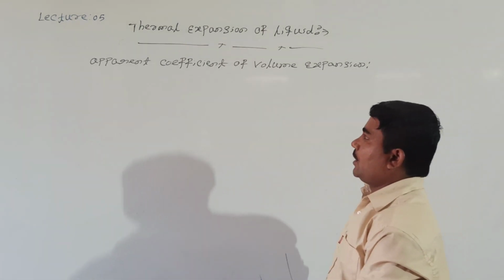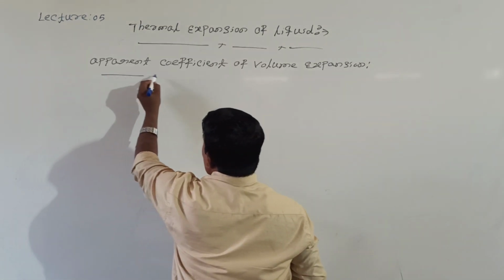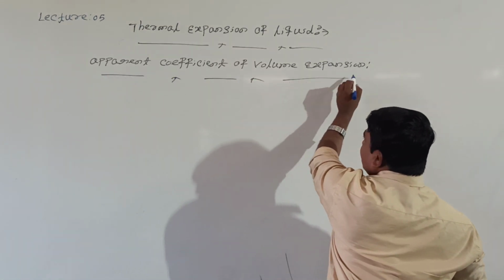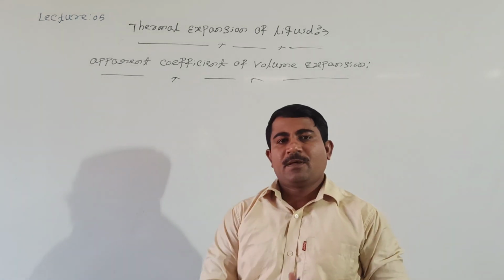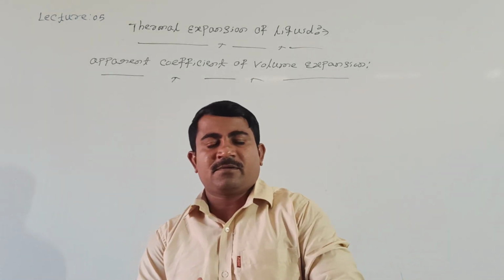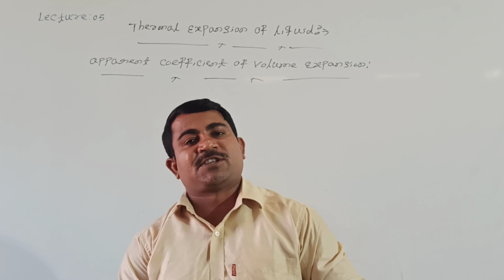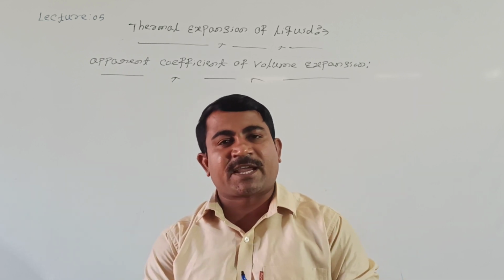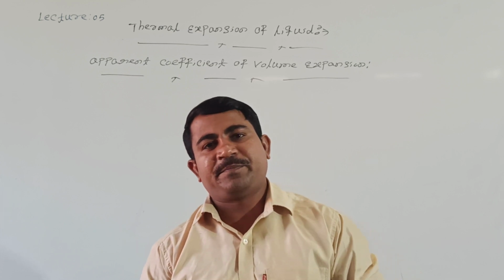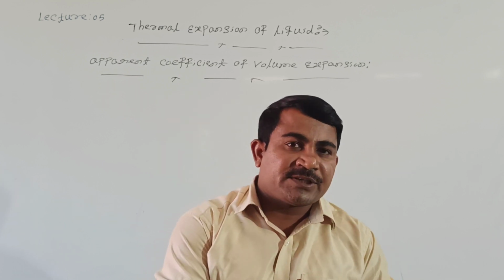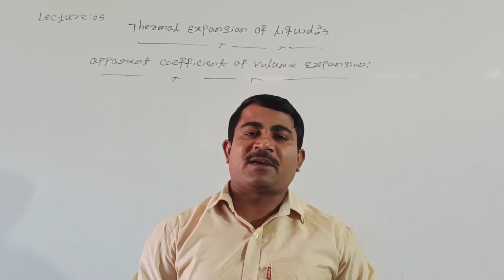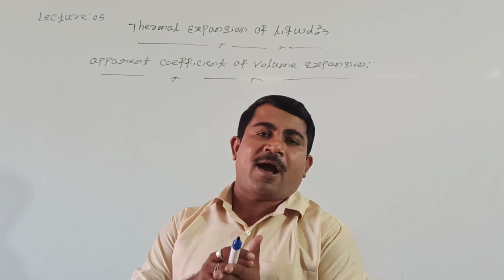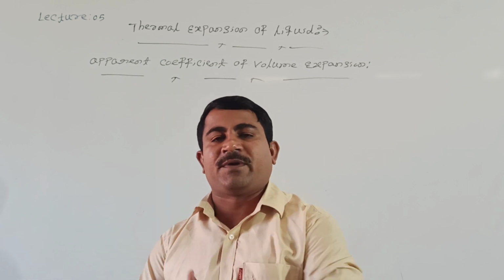See here, what does coefficient of volume expansion apparently mean? When liquid is heated, two types of expansions are possible. One is expansion of the vessel, the second one is expansion of the liquid. If we consider only expansion of the liquid, then we call it apparent expansion of liquid.